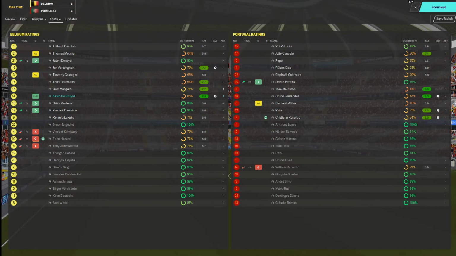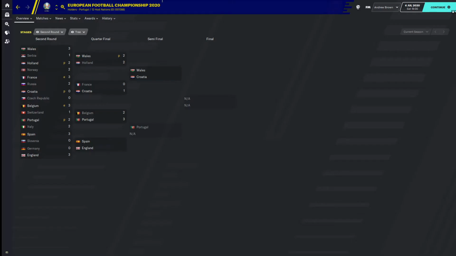Belgium are out of the competition. So we have 3 out of 4 semi-final teams confirmed. Wales and Croatia will contest the first semi-final. Portugal are through after that win against Belgium, and they'll take on either Spain or England, who both won their round of 16 games 3-0. Spain defeating Slovenia, and England with an emphatic win over Germany.